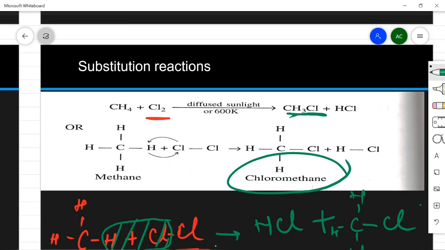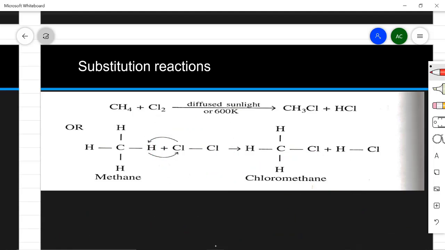And why is it known as a substitution reaction? Because this hydrogen which was present here goes, and this chlorine comes and joins this place. So that is why it is a substitution reaction. CH3Cl is formed by substitution of a hydrogen atom of the methane molecule by a chlorine atom, and this type of reaction is known as substitution reaction. The product which is formed is known as the substitution product. So chloromethane is the substitution product.